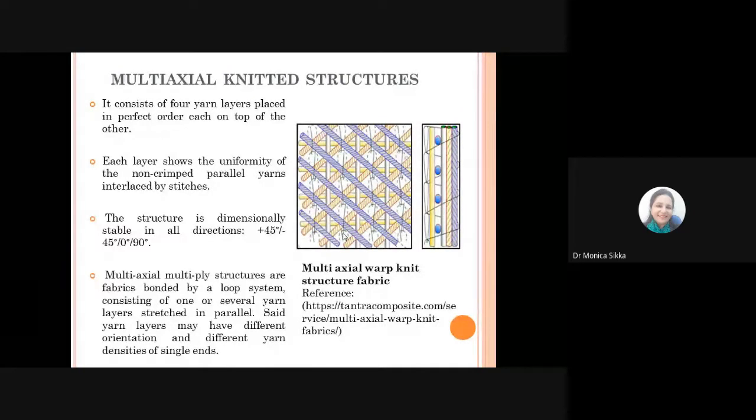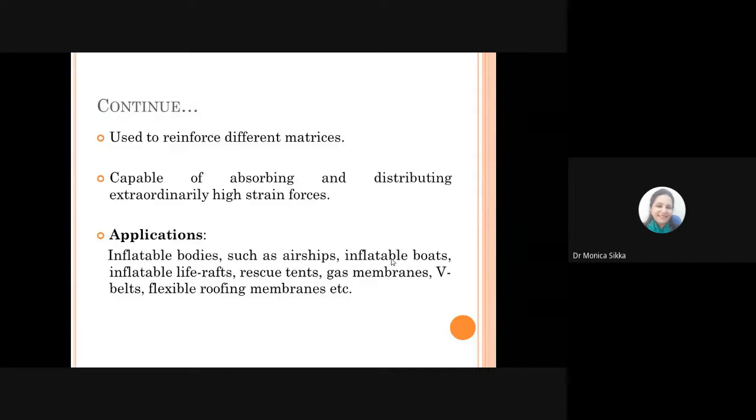These set yarn layers might have different orientations and different yarn densities in their directions. You can use different yarns in different directions. You can just put some inlay yarn, extra yarn, into the looped structures, and you can keep on enhancing the properties of strength or stability of these fabrics. Normally, they are used to reinforce different matrices, and they're capable of absorbing and distributing extraordinarily high strain forces.